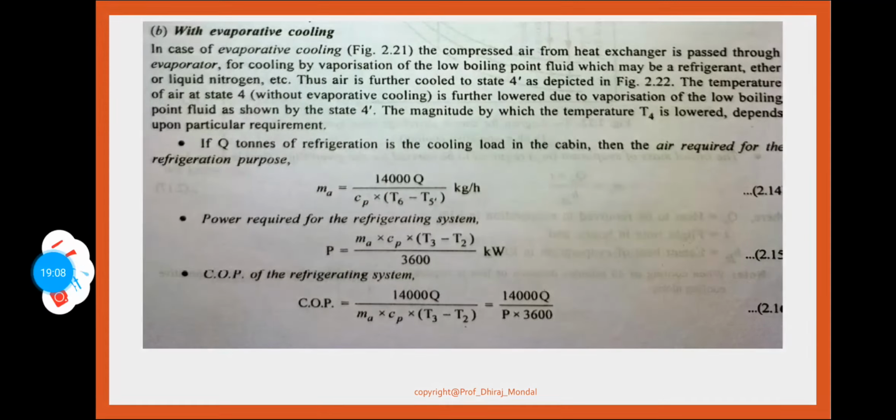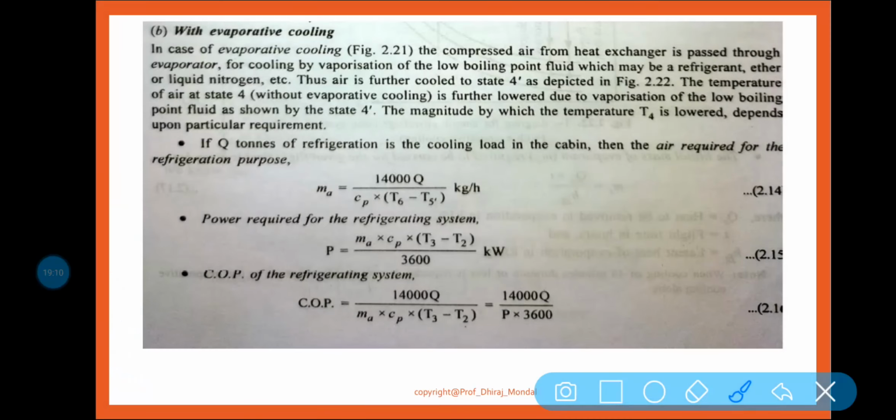That is why we have written here 14,000 Q, that is the refrigeration effect, by Cp into T6 minus T5 dash. So that is in terms of kg per hour, isn't it?